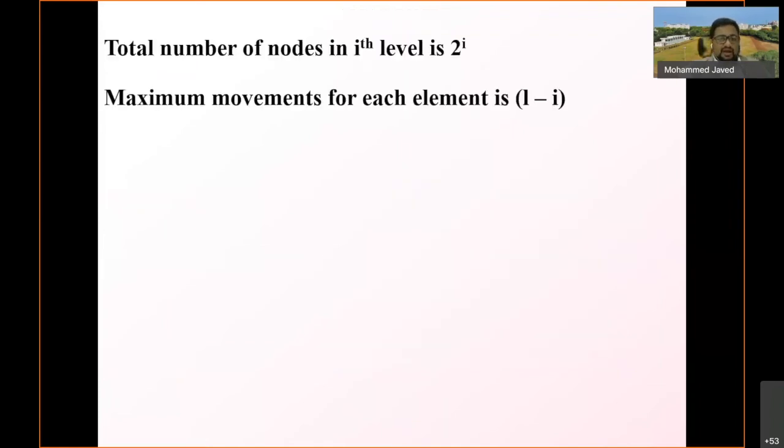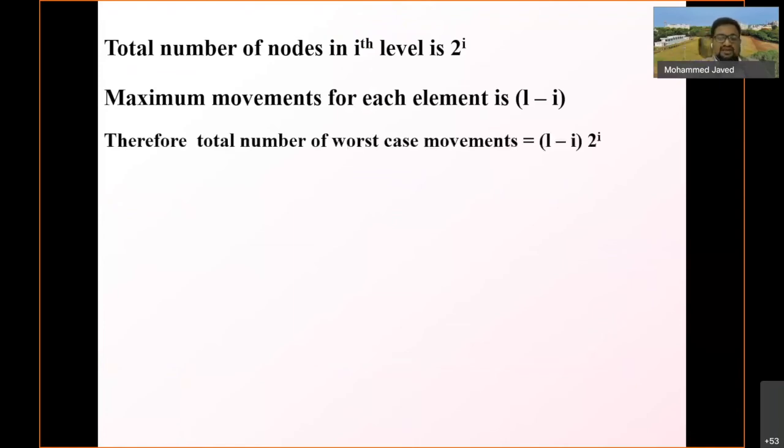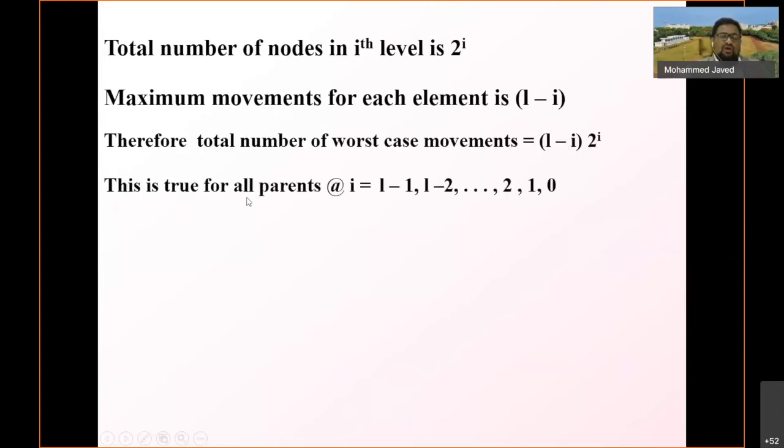Now let the total number of nodes in the ith level be 2 power I. The maximum movement for each element is L minus I. If the element is at level I, the maximum movement it can make is to the bottom, which is L minus I. Therefore the total number of worst case movements is L minus I into 2 power I. This is true for all the parents, at I equal to L minus 1, L minus 2, and so on down to 0.